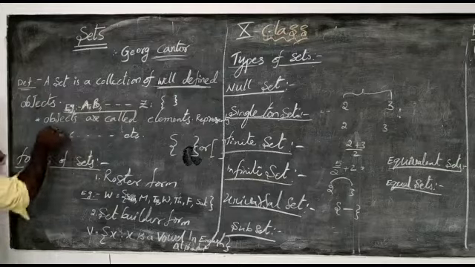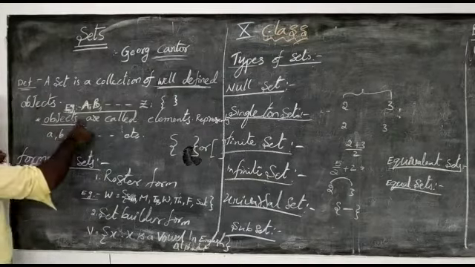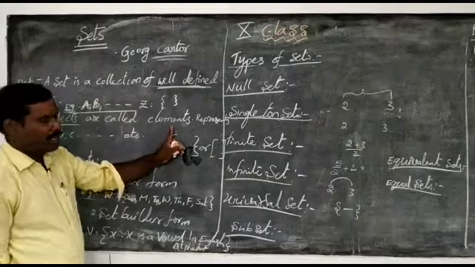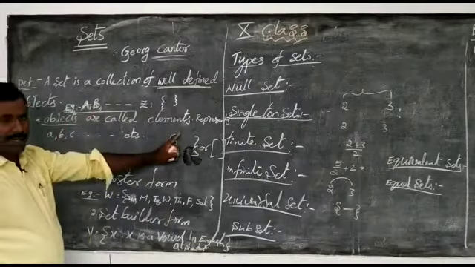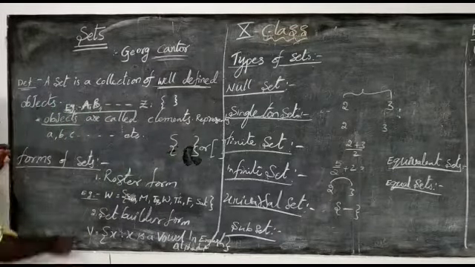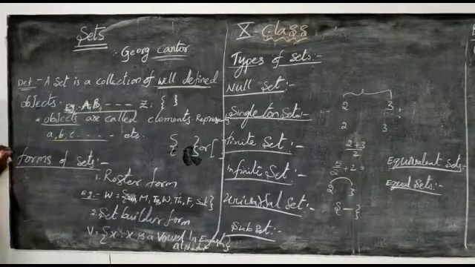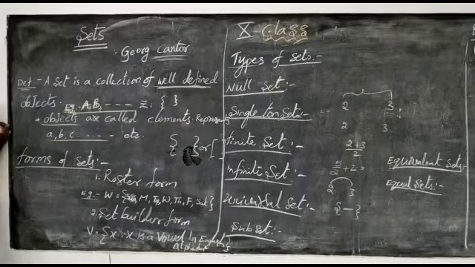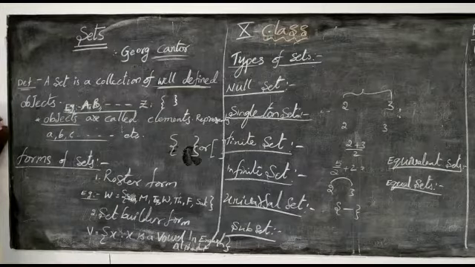Now, what are the objects? Objects are called the elements. Elements are represented by small letters like small a, small b, small c, or 1, 2, 3, or any objects, that means names or places like that.